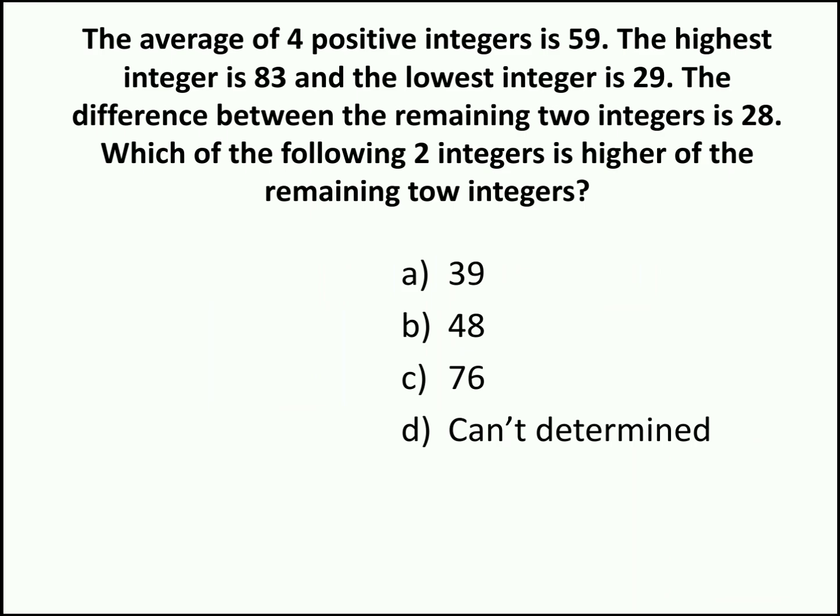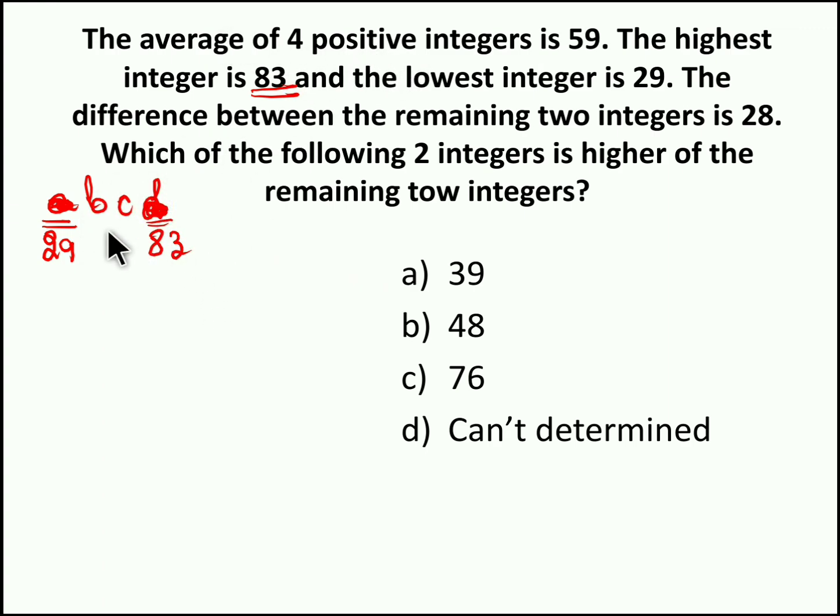So we totally have 4 integers. We don't know the integers, right? So we can keep A, B, C, D for our convenience. Now out of these 4 integers, the highest integer is 83. So let's say this D is 83 and the lowest integer is 29. So A is 29. So out of these 4 integers, we know A and D, which are 29 and 83. Now we have to find the remaining two integers, right? I mean, we have to find the highest of these remaining two integers, and we know these 4 positive integers